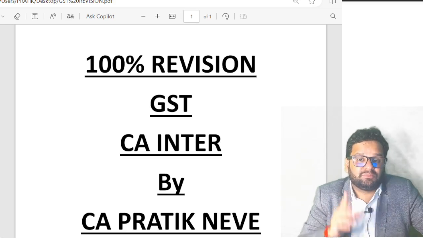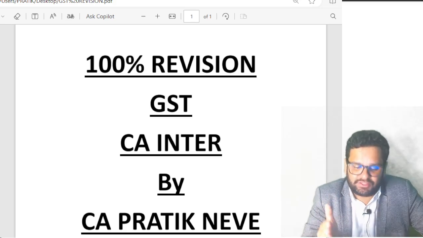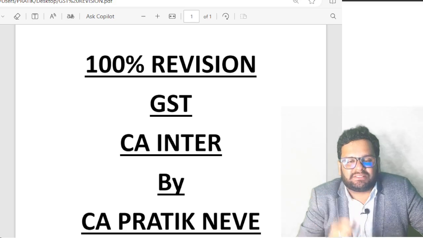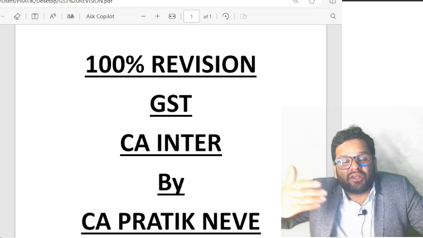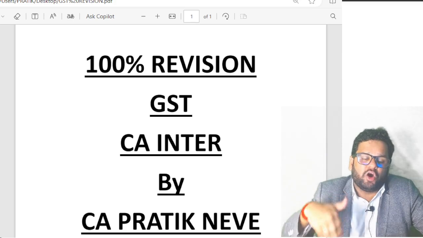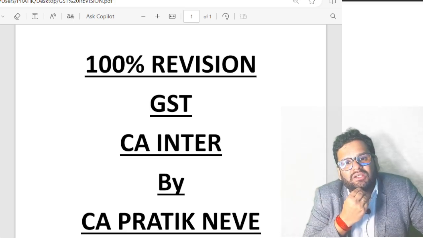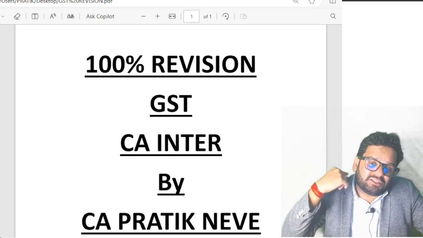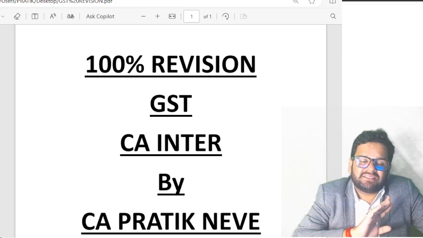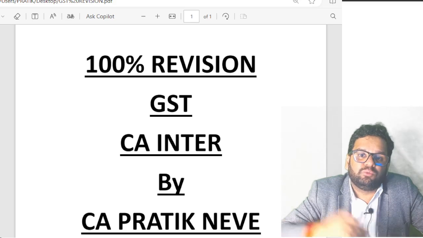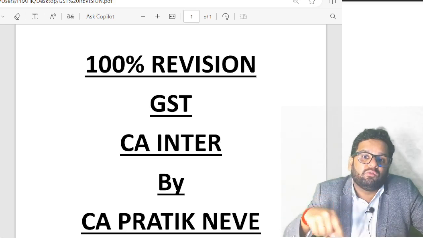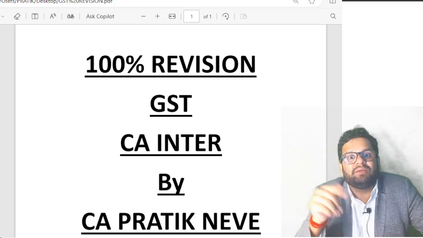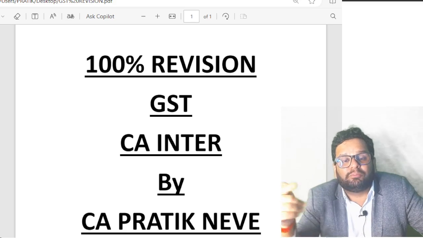Clear? Further, the most important point in this tax invoice: if you are making a sale on approval basis. Do you understand? You are making a sale on approval basis. So if the opposite party does not approve, then your sale is not complete. Your sale is complete only when the opposite party approves. So in this case, you will not make the invoice when you remove the goods. You will make the invoice when the opposite party accepts the supply.